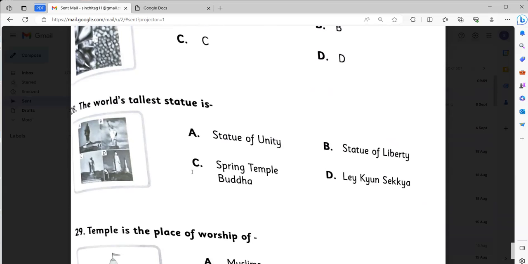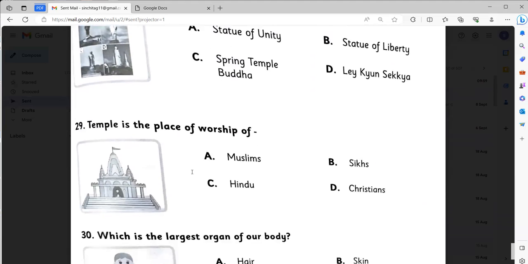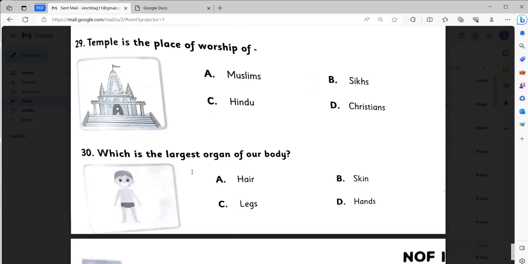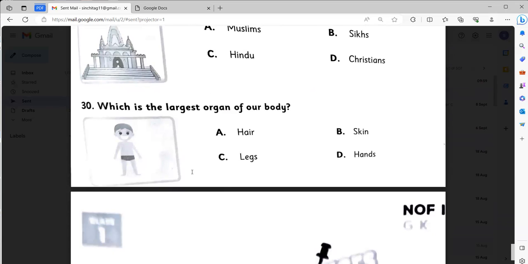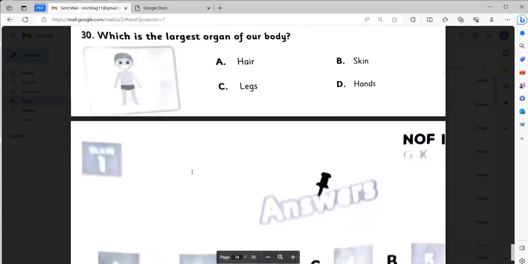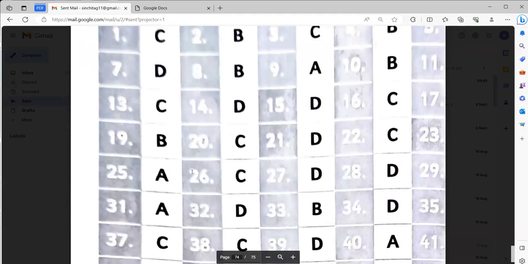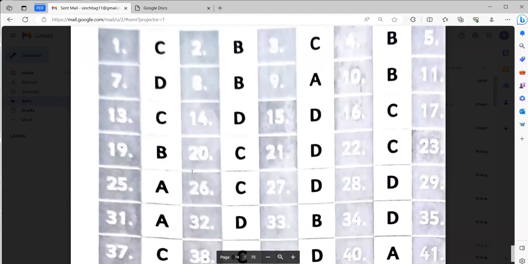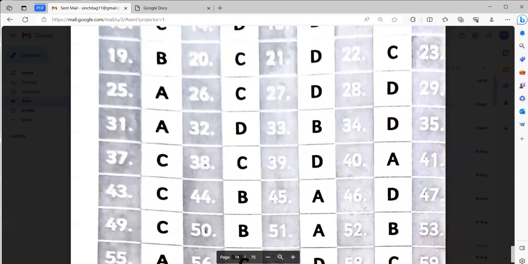A, Statue of Unity. Number 29. Temple is a place of worship of Hindus. Which is the largest organ of the body? Skin.